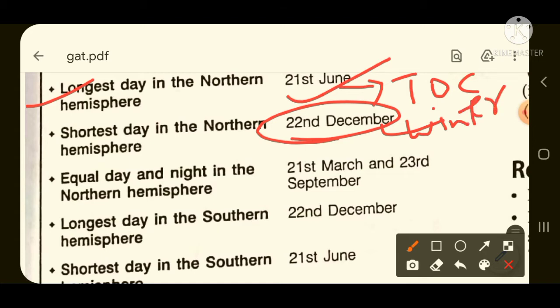We will study it now. Equal day and night occurs on 21st March and 23rd September. Whatever points are given here are all very important, so you need to be sure about this. And the longest day in the Southern Hemisphere is 22nd of September. This we will study in winter solstice hereafter.